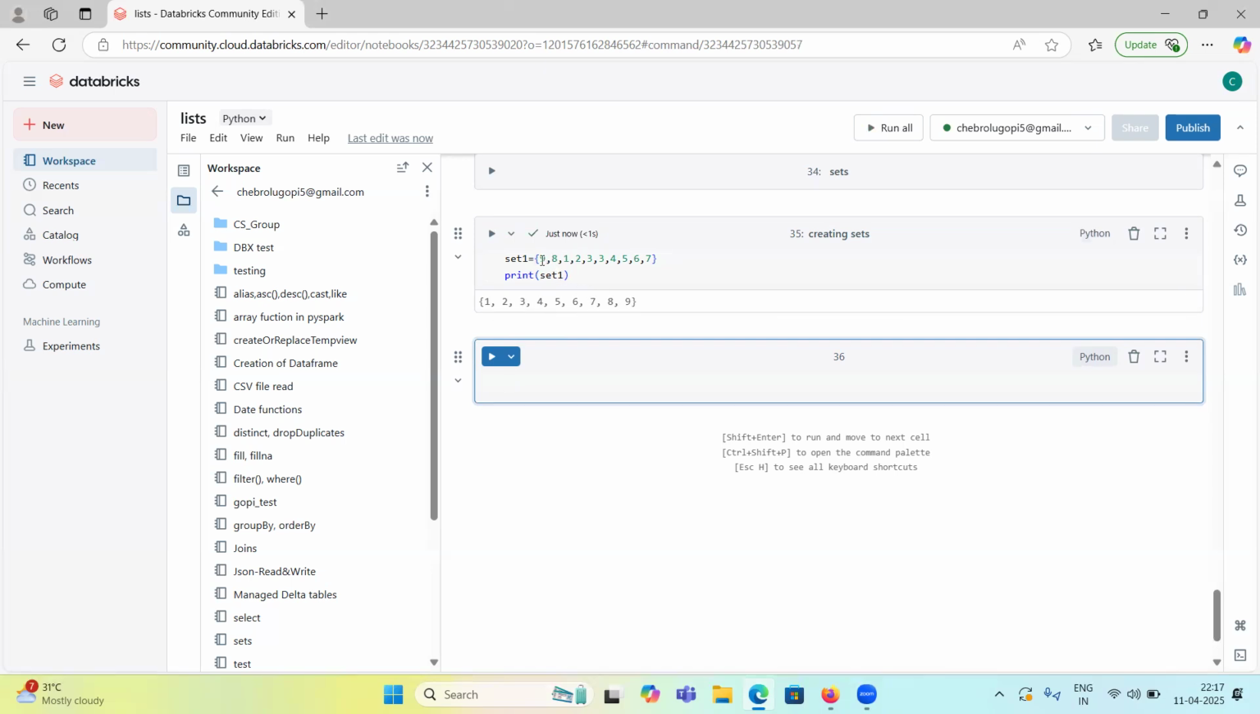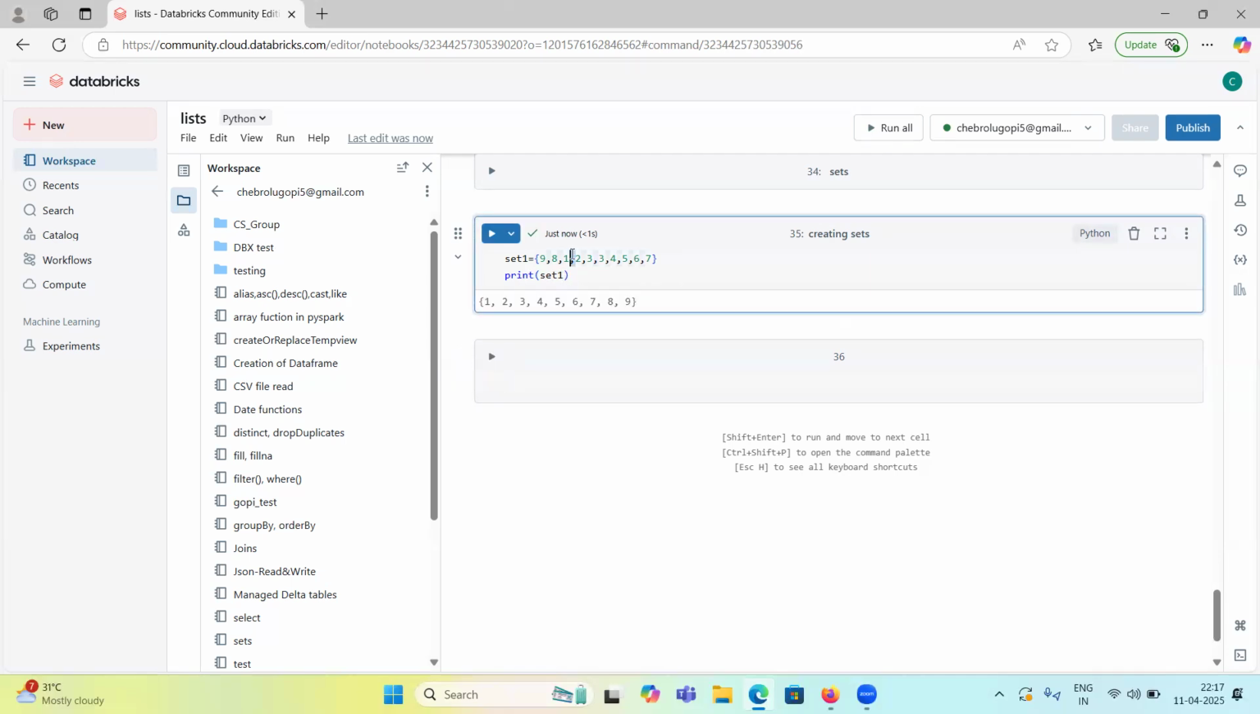But 9 is in the first place and 8 is in the second place in the original. So it is following a certain sequence; it is printing in ascending order. It doesn't follow the order in which the items were in the original position. It won't worry about the original position; it follows ascending order.